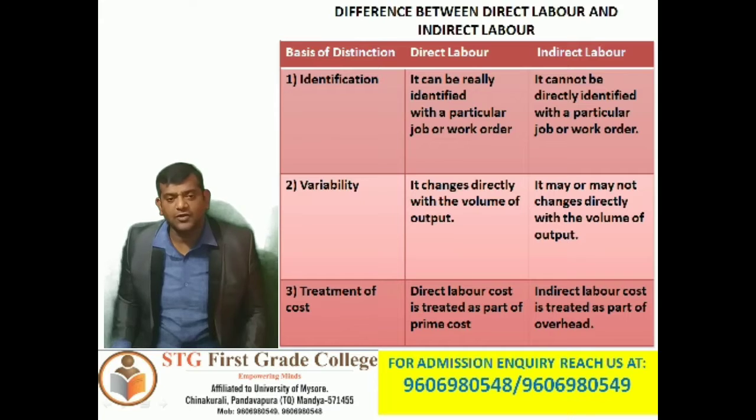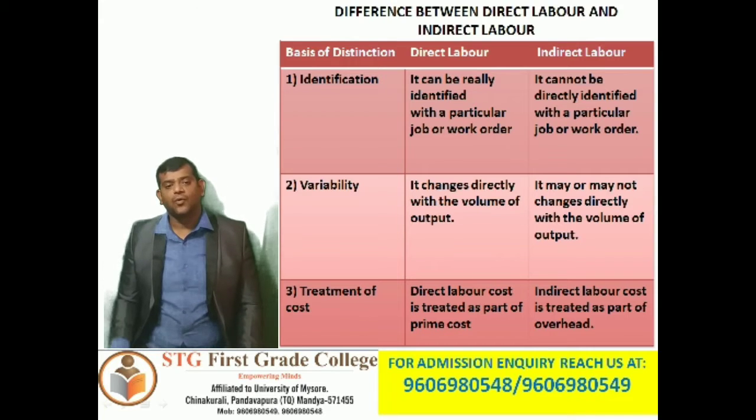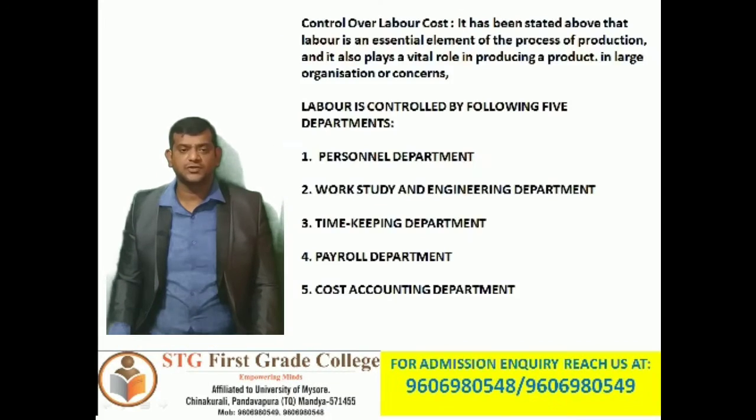So now, control over labor. Why are we supposed to control labor, and what are the major reasons for controlling labor? We are going to understand that now in detail. See, labor is one of the most important aspects. We have already discussed that.